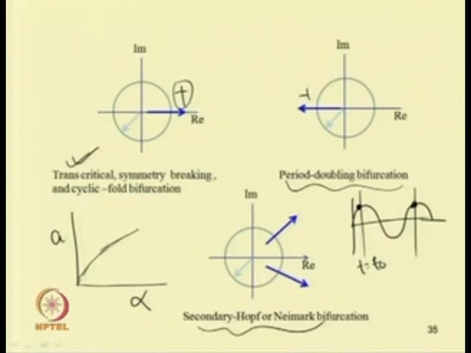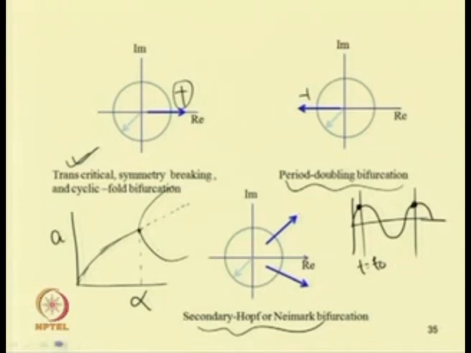After supercritical symmetry breaking, we will have some periodic solution like this. Here the symmetry is broken. At this point, at alpha equal to alpha c, the symmetry of the system is broken. That is why we have a symmetry breaking bifurcation here. The original periodic solution will continue as an unstable periodic solution. So, this is supercritical symmetry breaking. Similarly, we can have a subcritical symmetry breaking.